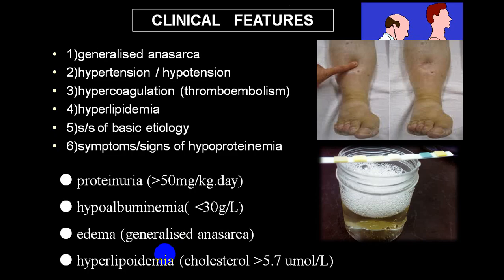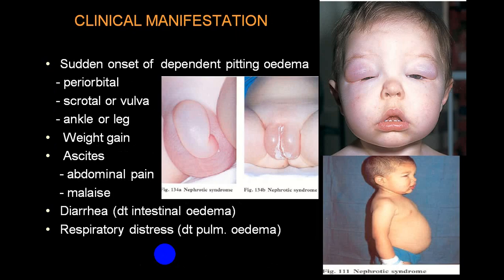So now we go to the clinical features. Because of severe hypoproteinemia, generalized anasarca, hypertension, very rarely person will have hypotension, hypercoagulation that will give rise to thromboembolic phenomena, hyperlipidemia, and this lipid will be thrown out in urine and you will get lipiduria. Depending upon the basic etiology, person can have additional symptoms and signs, and person will have symptoms and signs because of hypoproteinemia. That is, we call as a proteinuria, hypoalbuminemia, generalized anasarca, and secondary hyperlipidemia and lipiduria.